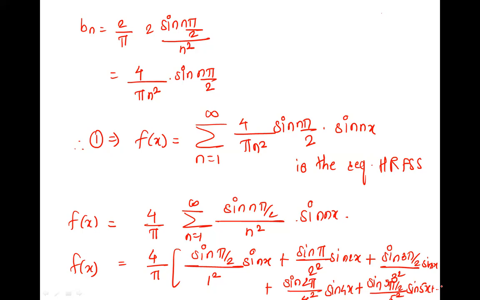Chalo, we'll write the values now. What is sine pi by 2? 1. So it is 1 here. What is sine pi? 0. And 0 into anything, the whole term is 0. What is sine 3 pi by 2? Minus 1. What is sine 2 pi? 0. So this is also 0. What is sine 5 pi by 2? Plus 1. So sine pi by 2 is plus, 3 pi by 2 minus, 5 pi by 2 plus, 7 pi by 2 minus, and so on. So we are writing it.